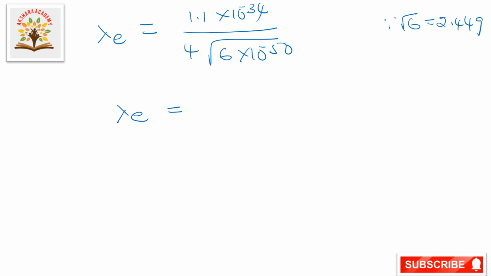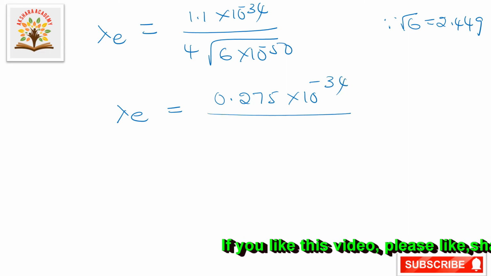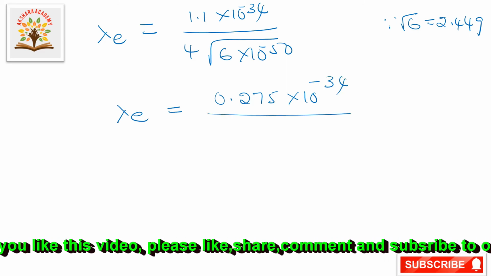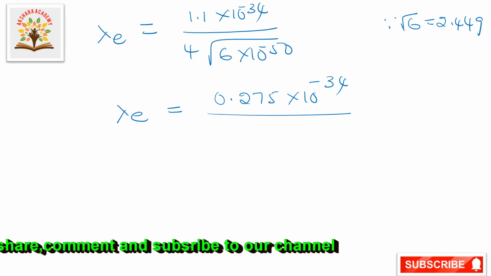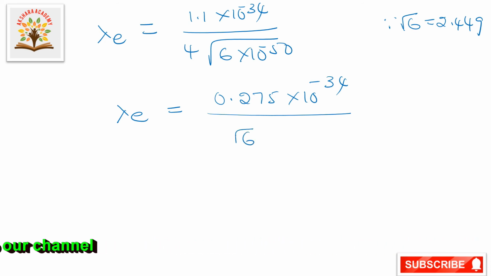Now we are substituting that after multiplication, 0.275 into 10 to the power of minus 34 by root 6 into 10 to the power of minus 25. So this can be written as finally